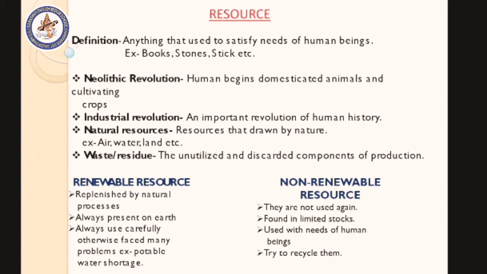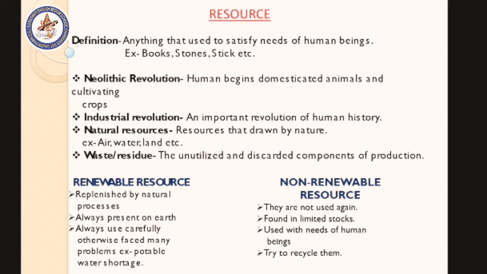Next we are talking about the important resource types: renewable and non-renewable resources. First is renewable resources. What are the important points of renewable resources? They are replenished by natural processes. That means you can use renewable resources again and again, because they are replenished by natural processes. Example: air, water.